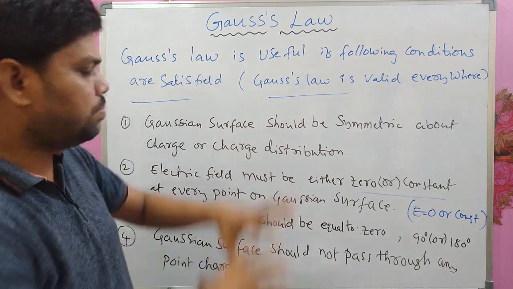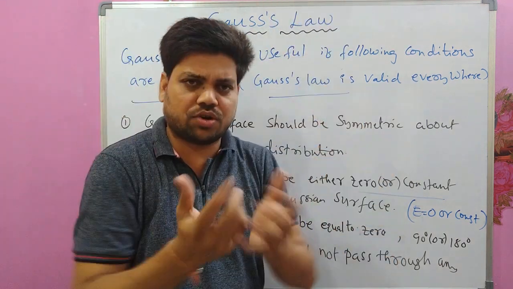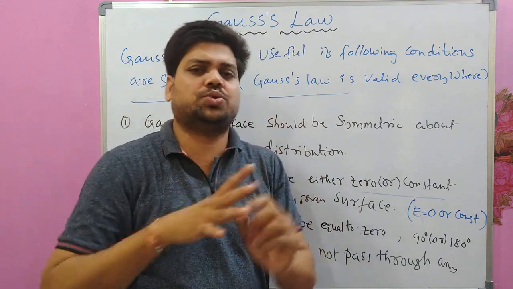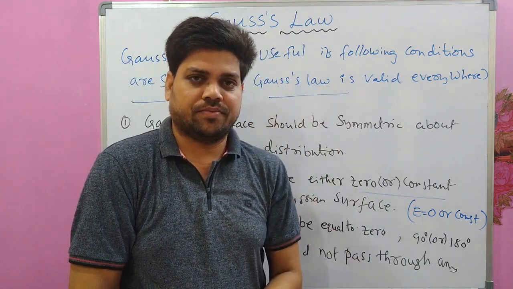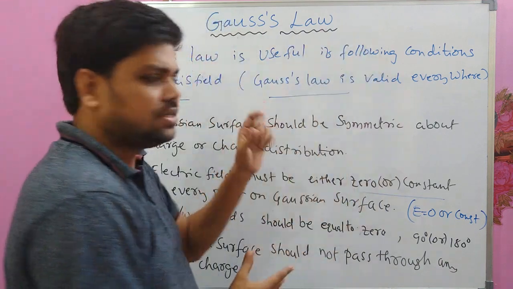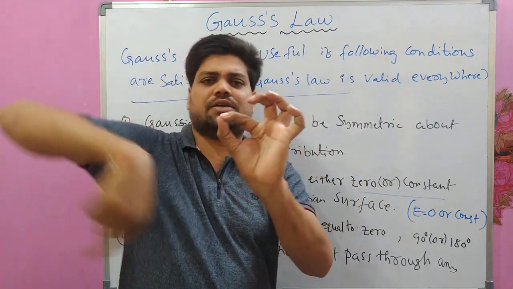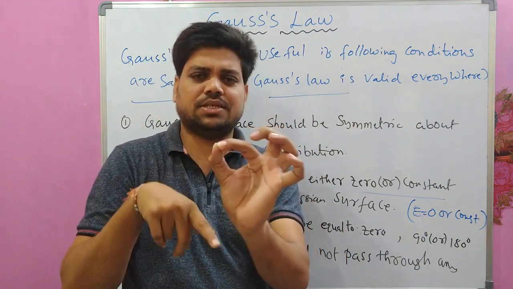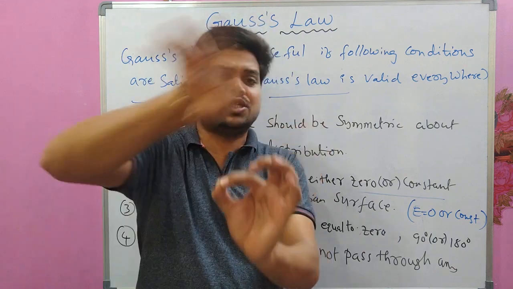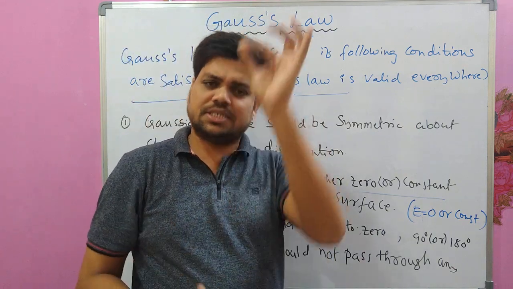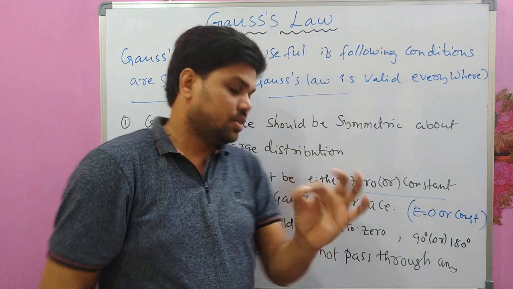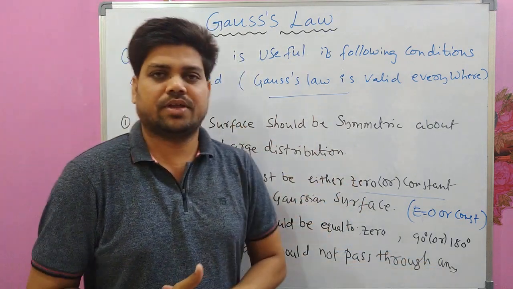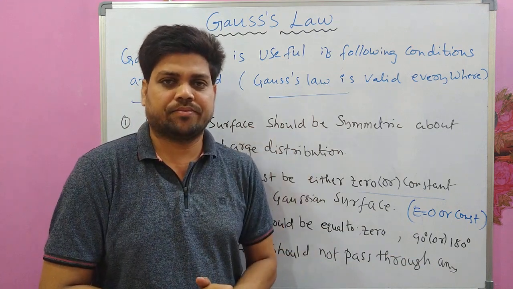Whatever Gaussian surface we have drawn should not cut or pass through any other point charge. See, in the previous case we have taken the charge at the center and a spherical surface is drawn symmetric around it, which is the Gaussian surface, and that surface is not passing through any point charge. The charge is at the center. The Gaussian surface should not cut any point charge.